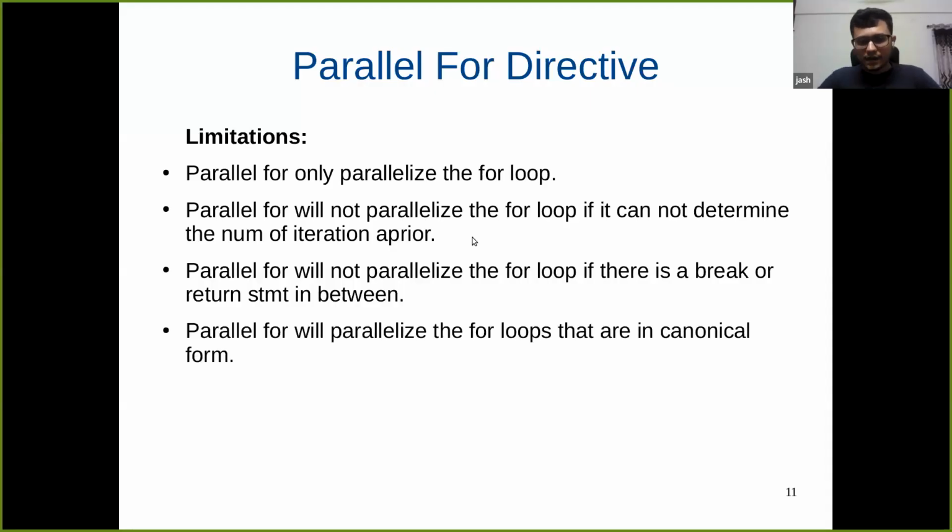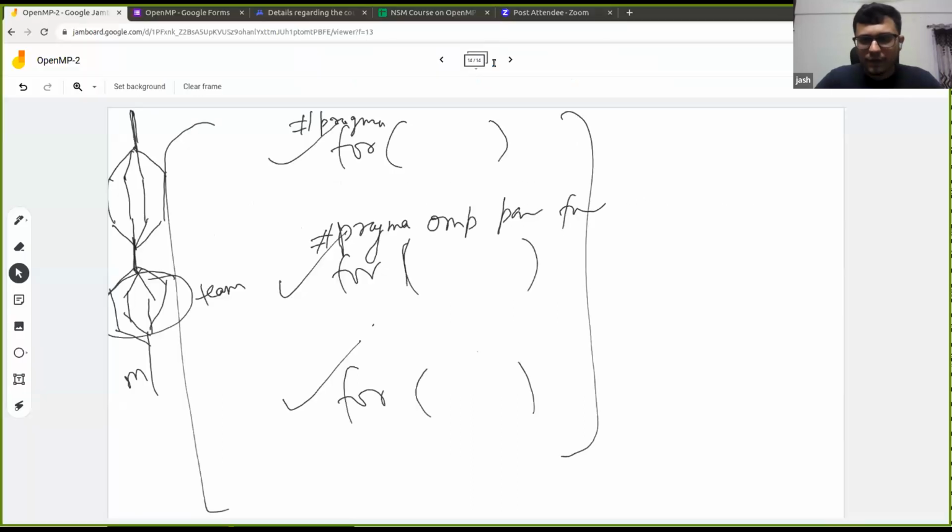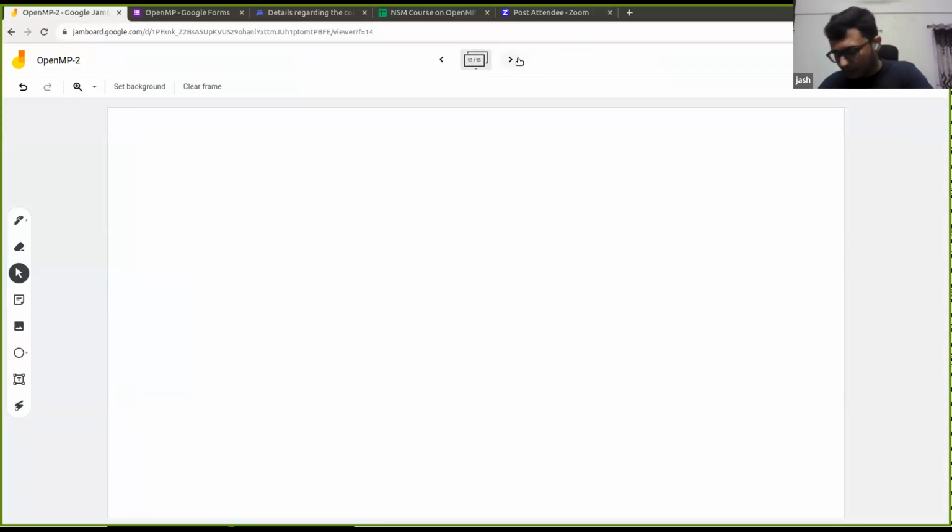Okay, and the fourth point is that essentially it will only parallelize those loops which are in the canonical form or in the standard form. So when we say standard form, what we essentially mean is that it should follow this kind of structure.